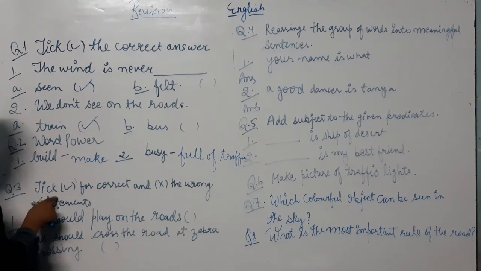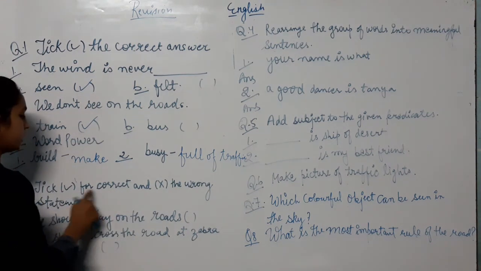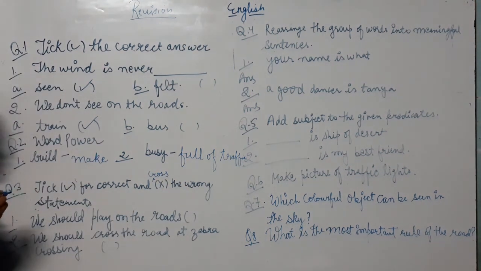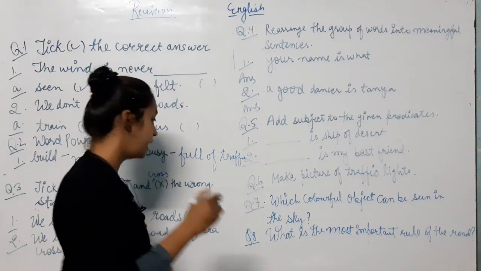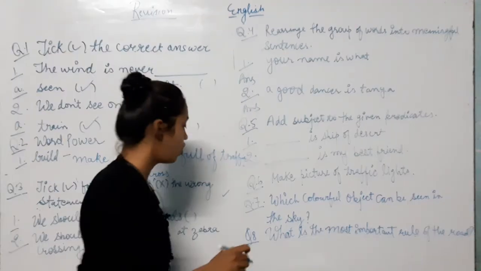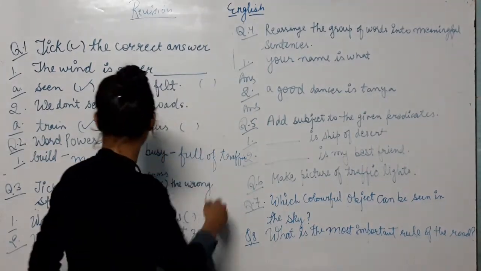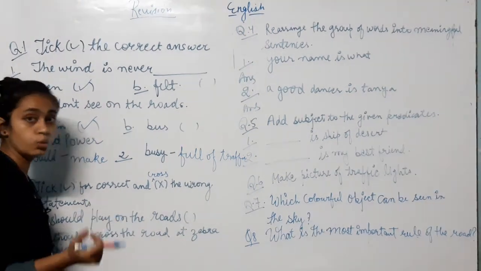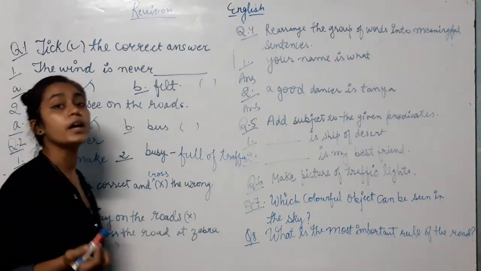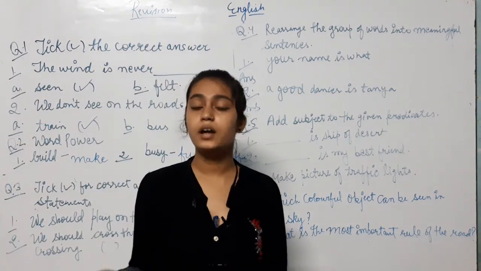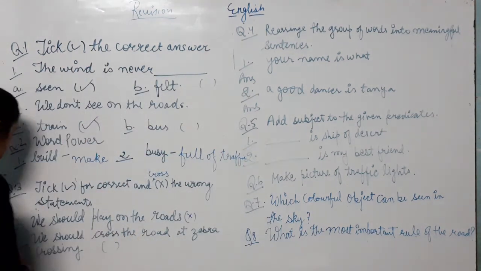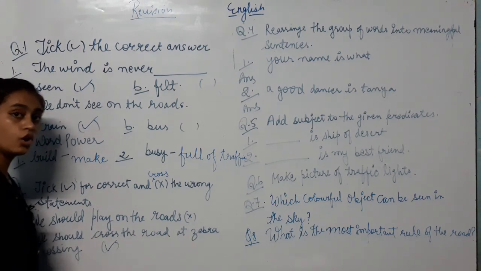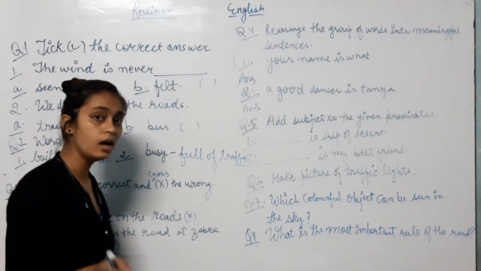This is question number 3. Tick the correct and cross the wrong statement. The statement that is right we will put a tick, and the statement that is wrong we will cross. We should play on the roads. No, of course we should not play on the road. Where should we play? We should play in the garden, in the ground, in the park. Second, we should cross the road at the zebra crossing. Yes, where should we cross the road? At the zebra crossing.